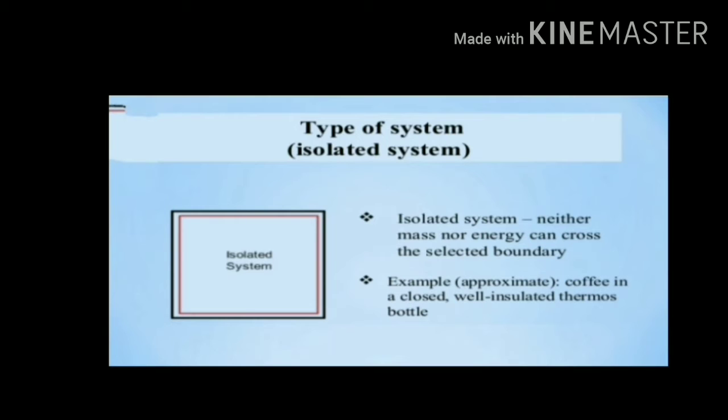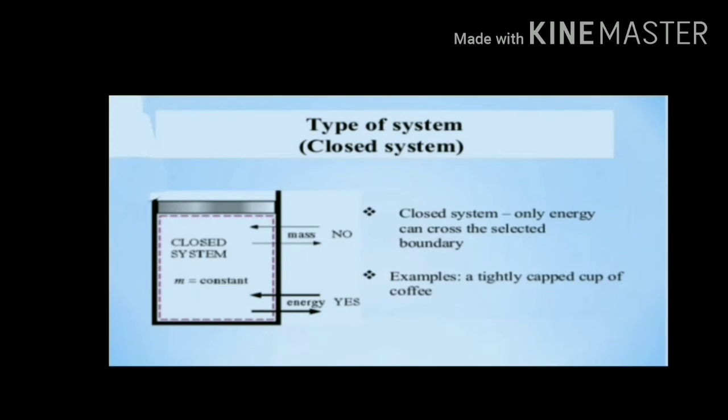First, the isolated system. An isolated system is a system from which neither mass nor energy can cross the selected boundary. Means if we put something in the system, its energy cannot cross, and its mass will not be lost into the surroundings. Now a closed system is a system in which the energy can transfer from the system to the surroundings.